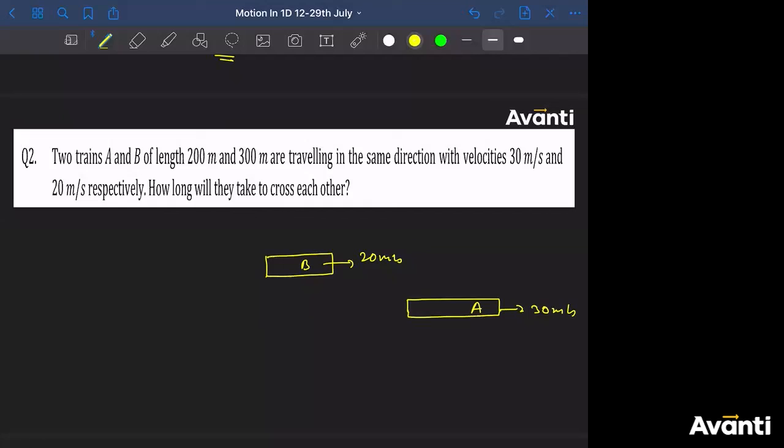So that means we are going to have a condition where we are having a train A back like this, and train B will be what? Ahead of it.